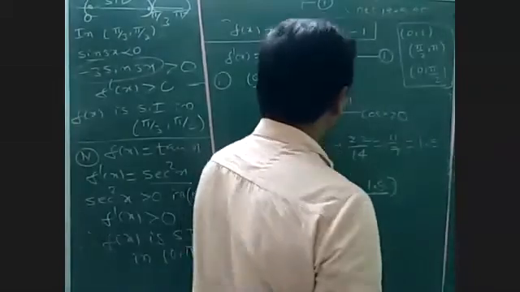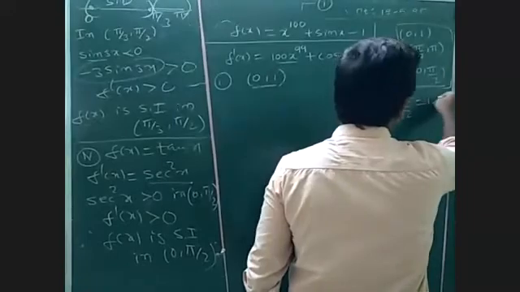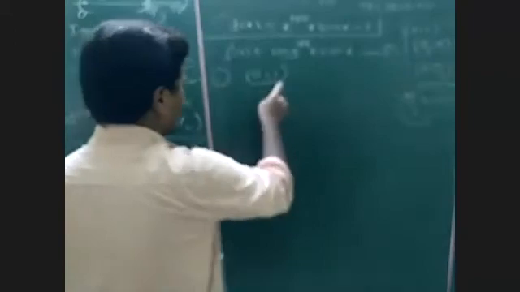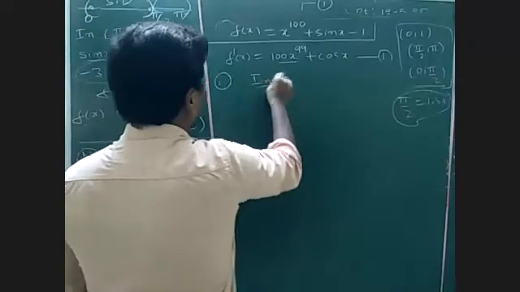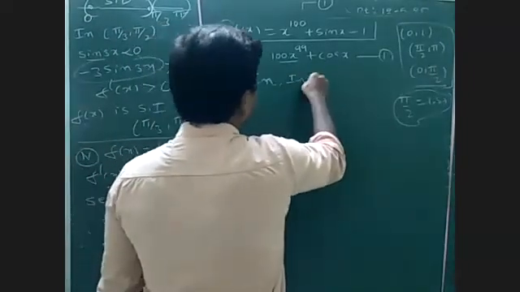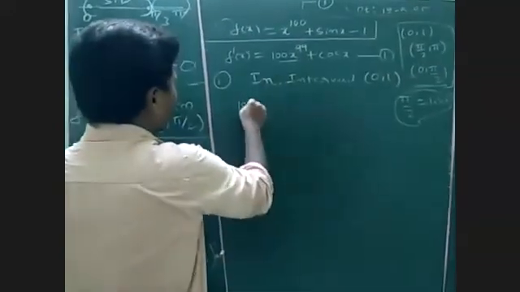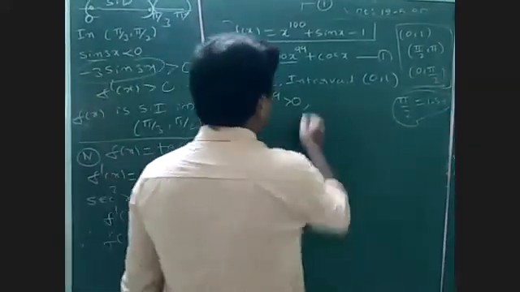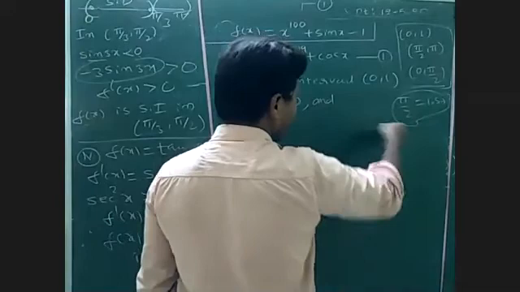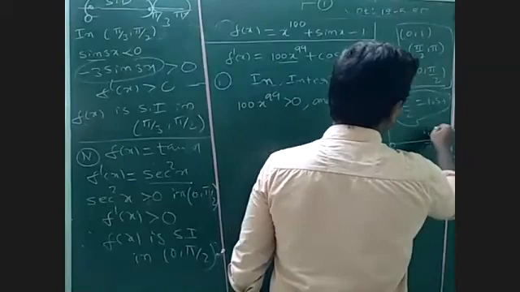So finally, what shall we write here? 5 by 2 value, remember here, 5 by 2 is 1.5 something. So, in the interval, first 0 to 1, 100 x to the power 99 is clearly greater than 0. And cos x also, just now we have seen that. So 0 to 5 by 2 means 1.57.